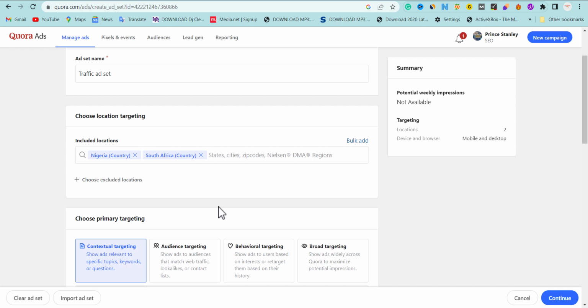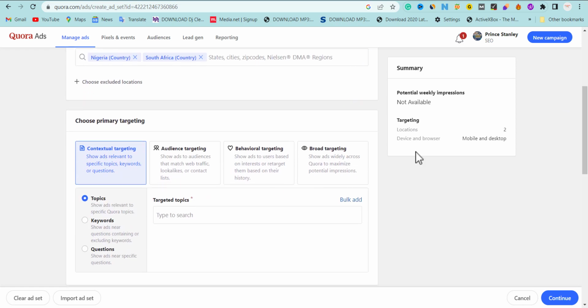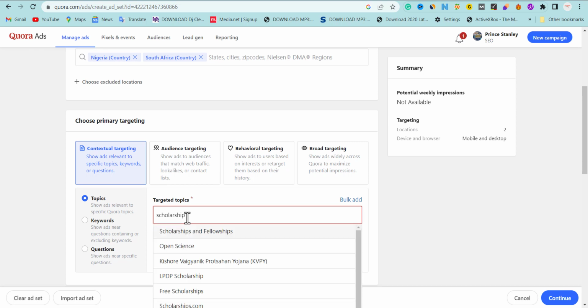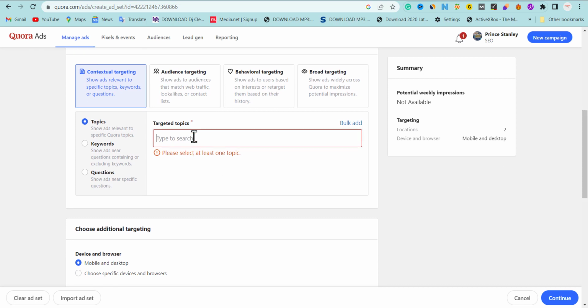Don't mind my voice. Okay, the next thing we're going to do after picking the country we want to target is the topic. Now I'm going to be choosing, remember this is scholarship, that's what we're going to choose. So let me copy it out. I'm going to place the topic that I want my ad to be displayed on, okay, which is scholarship. So I'm going to paste it here.